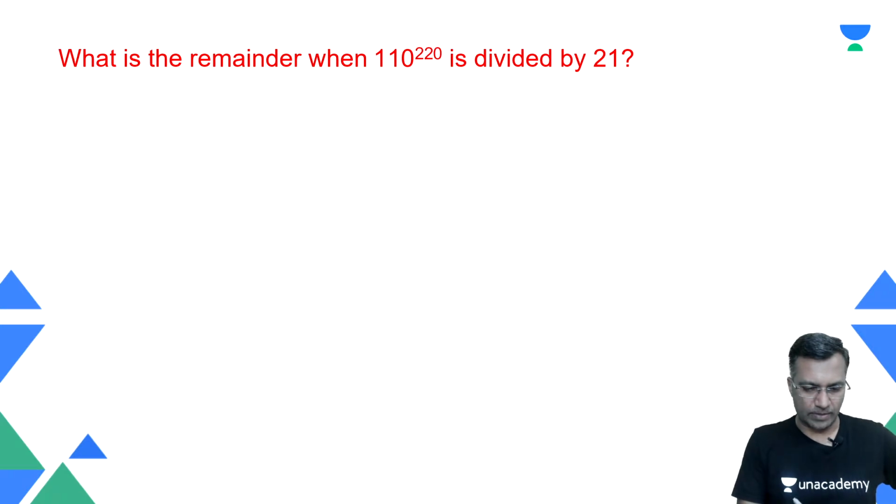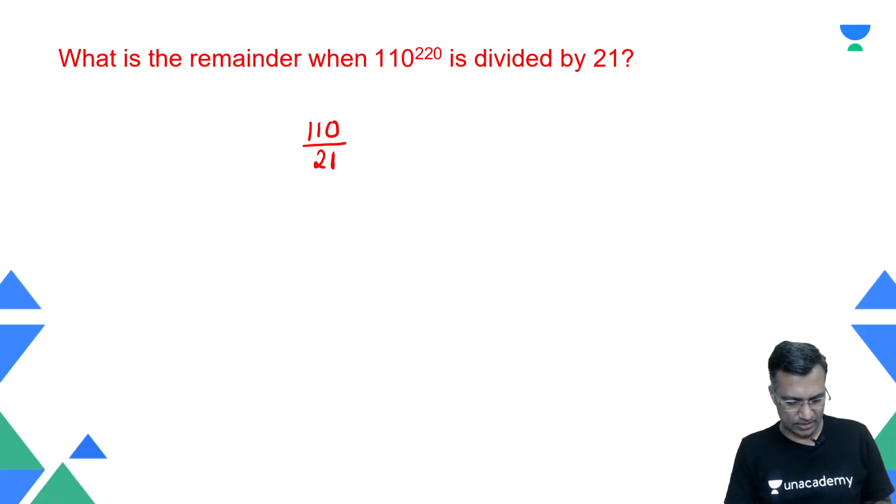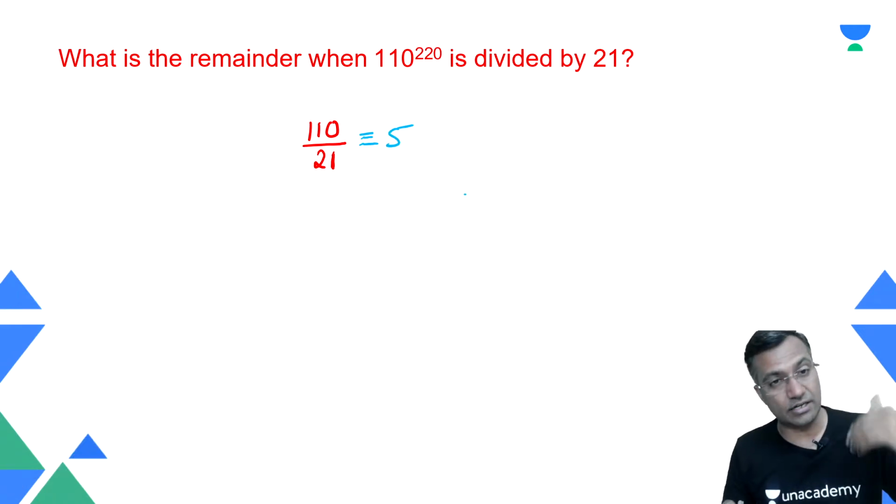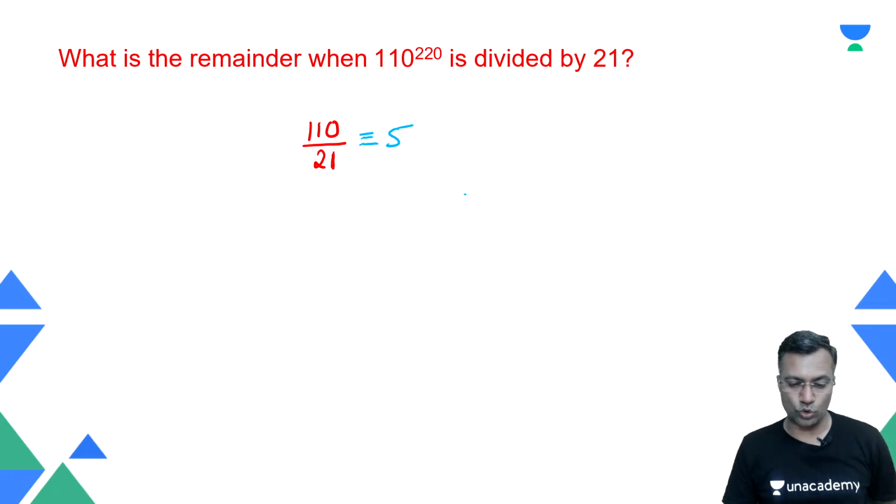Yeah, you might have got some idea by now. So, okay, let's take a look at this. When 110 is divided by 21, the remainder is nothing but 5, because 105 can be cancelled. 105 goes off, the remainder is that.